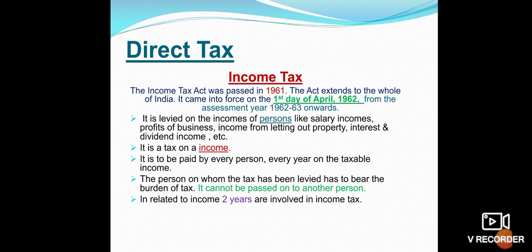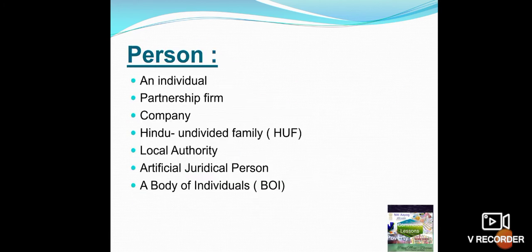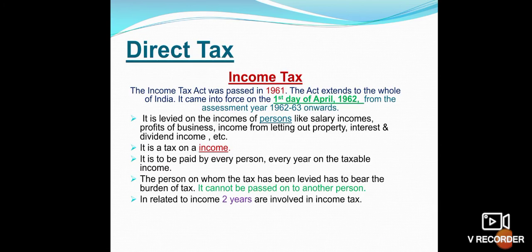So income tax is a tax on income. It is to be paid by every person on a taxable income. It is levied on incomes of a person, like salary income, profit of a business, income from letting out property, interest and dividend income. Means what?